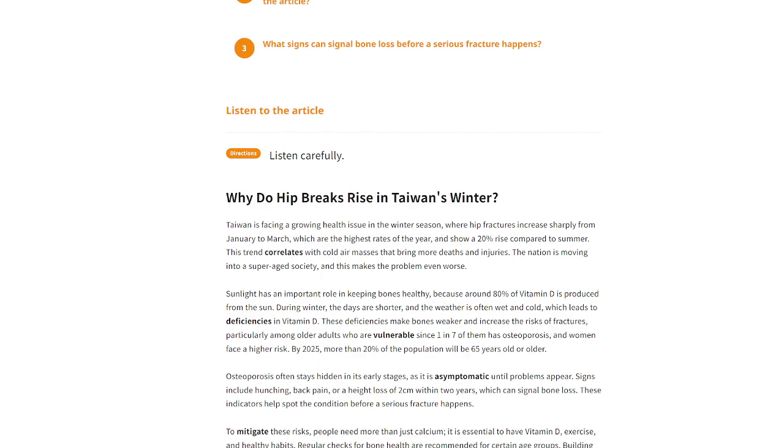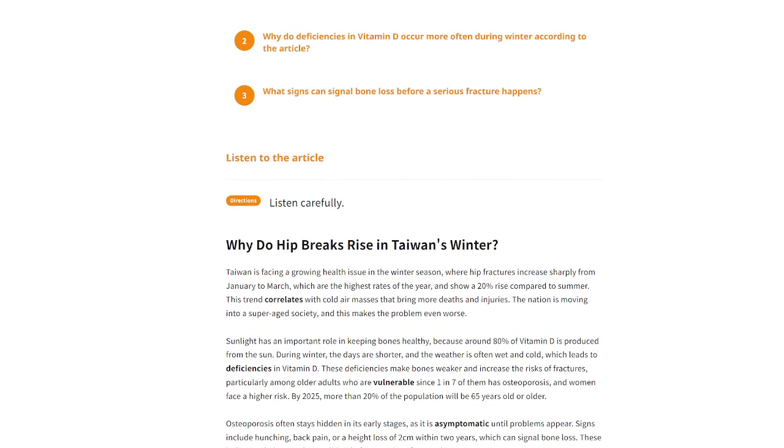By 2025, more than 20% of the population will be 65 years old or older. Osteoporosis often stays hidden in its early stages, as it is asymptomatic until problems appear. Signs include hunching, back pain, or a height loss of 2 centimeters within 2 years, which can signal bone loss. These indicators help spot the condition before a serious fracture happens.